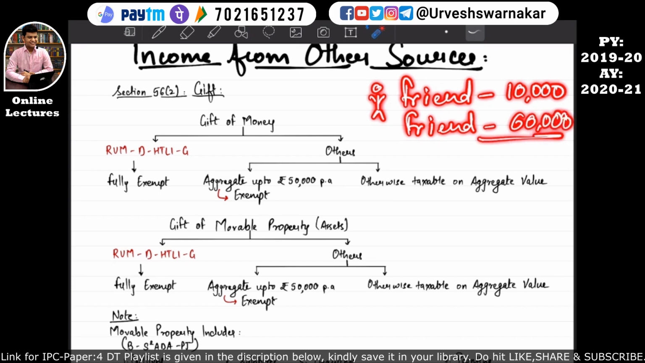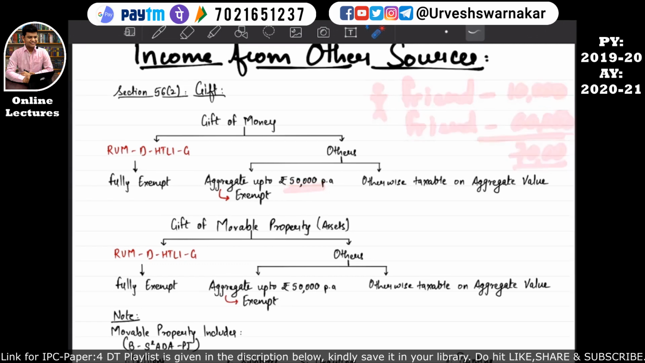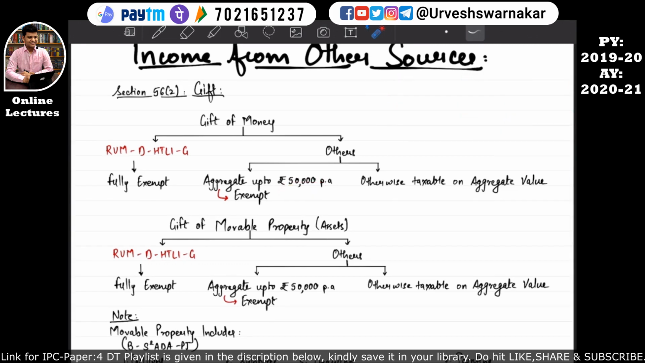So this aggregate is crossing 50,000. I hope this is quite clear. Since a gift of 70,000 has been received from people other than these, it won't fall under this. So it will fall under this category, that is, otherwise taxable on aggregate value.